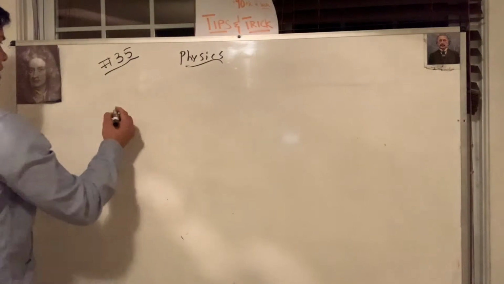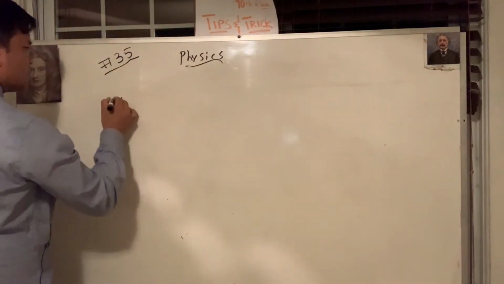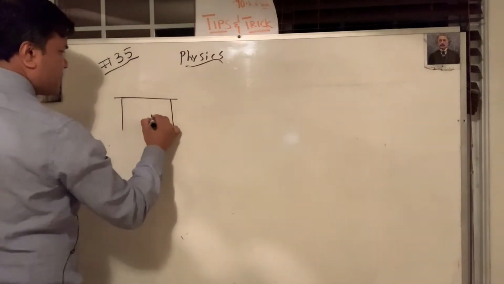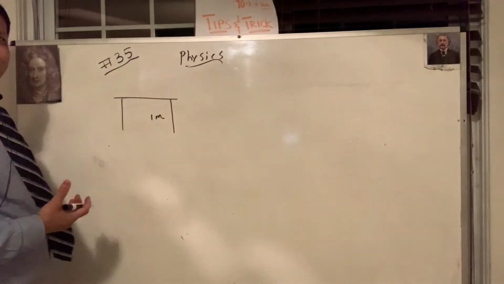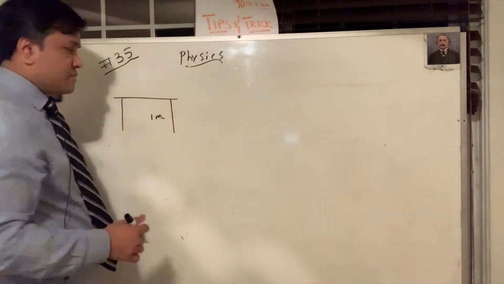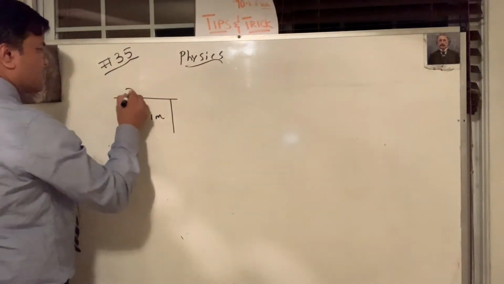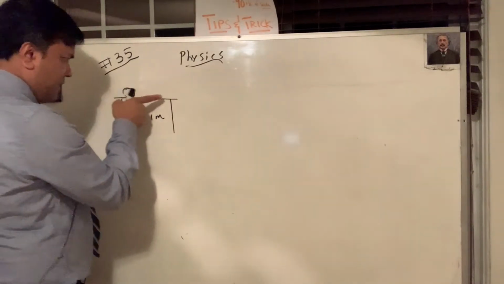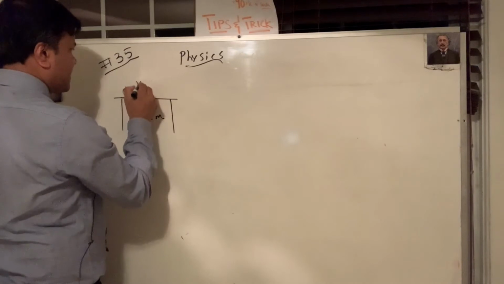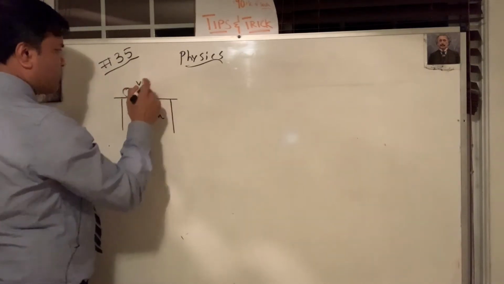So now let's draw a table. The table is 1 meter tall, because 1 is a simple number, and I don't have a calculator. So let's make it 1 meter. So a ball rolls on the table with velocity v. We're going to find out what the velocity v is.